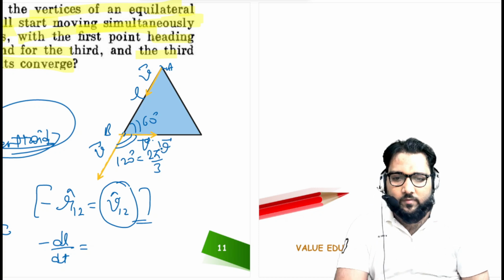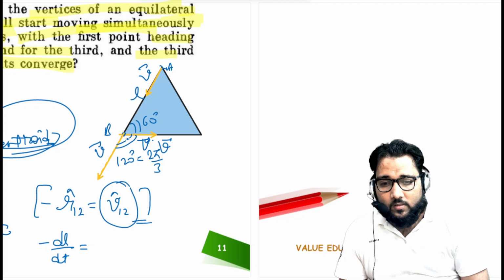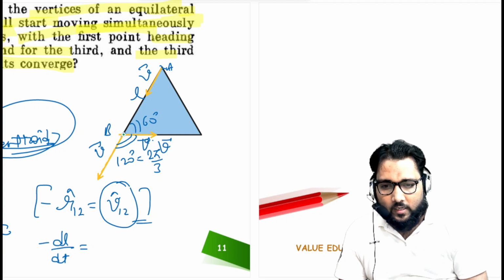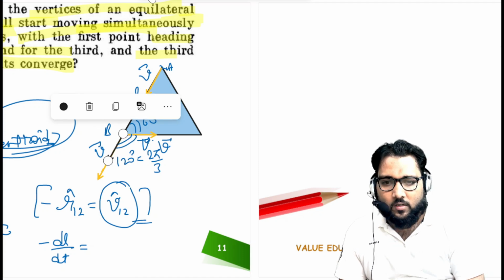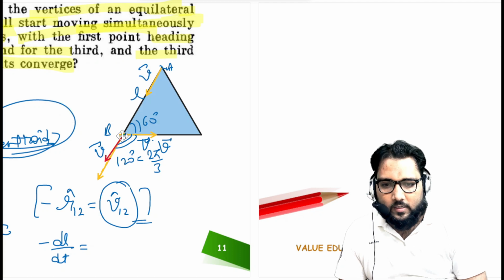So this is velocity v. What we will do, guys, is take the velocity v in the direction of A. And do you know the magnitude of this vector?